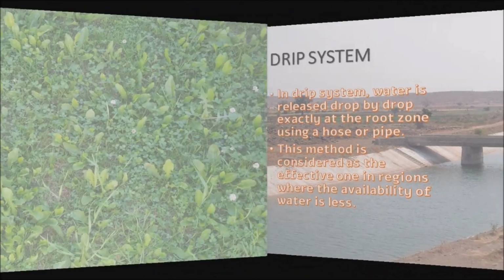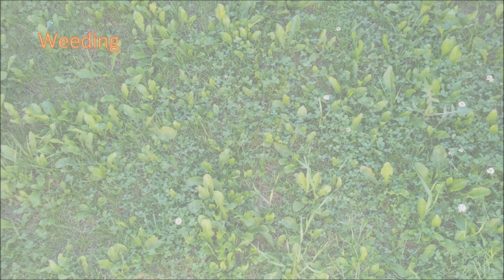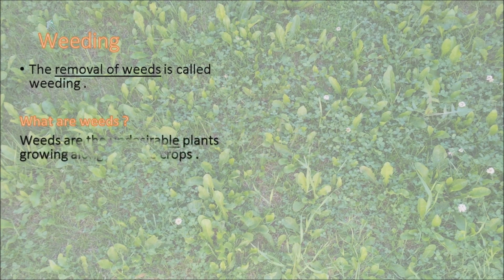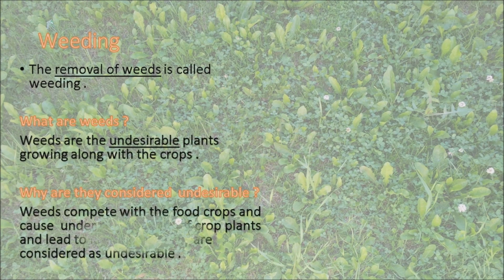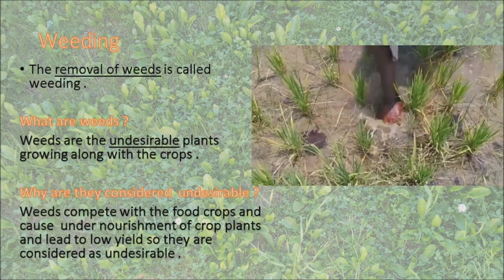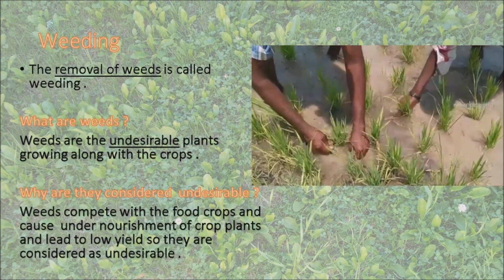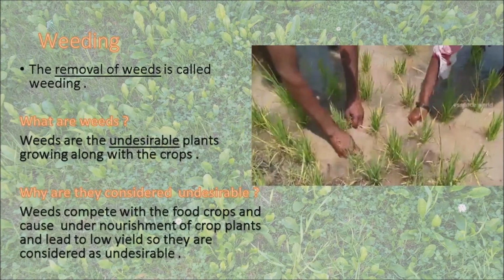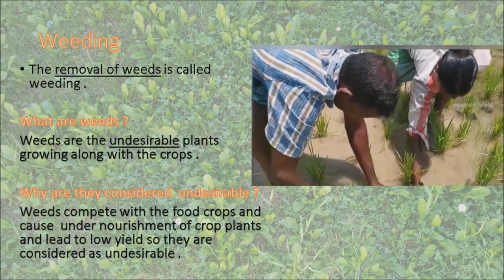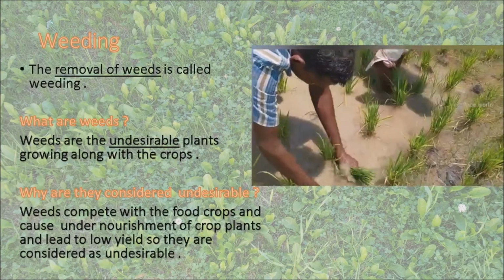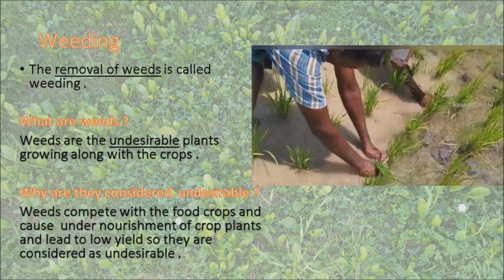The removal of weeds from the field is called weeding. What are weeds? Weeds are the undesirable plants growing along with the crops. Why are they considered undesirable? Weeds compete with the food crops and cause undernourishment of crop plants and lead to low yield. So they are considered as undesirable.